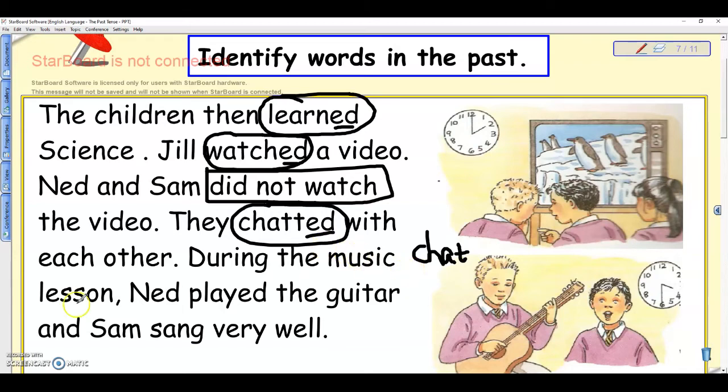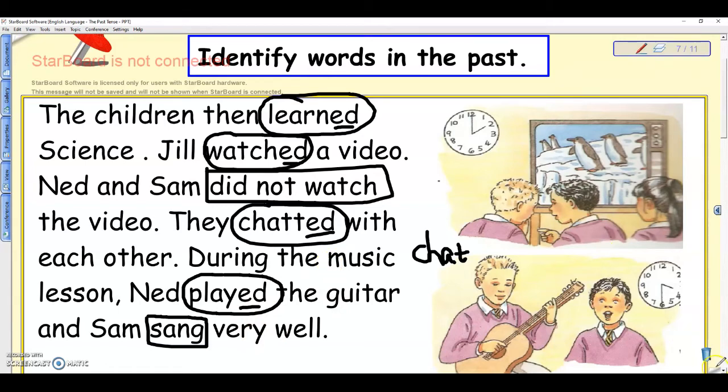During the music lesson, Ned played the guitar. This is easy as well. It follows the rules. So the past tense of play is played. All you do is add ed. And Sam sang very well. Now this one is a bit tricky, because sang is the past tense of sing. The past tense of sing is not singed, so it doesn't follow the rule. So the past tense of sing is sang. So I have to change it to the past tense in an irregular way.